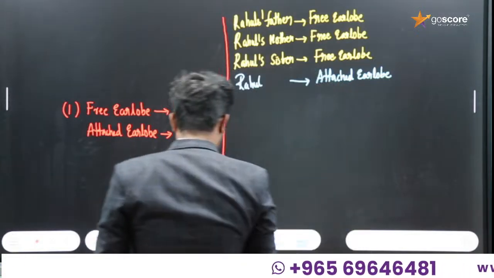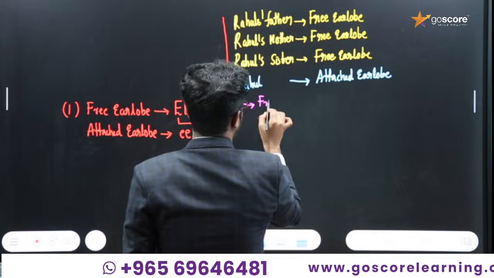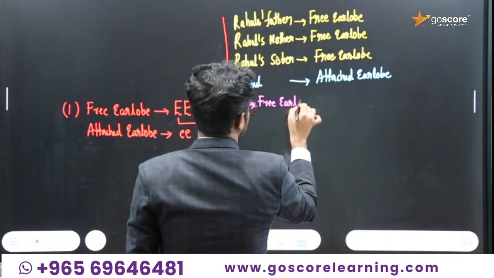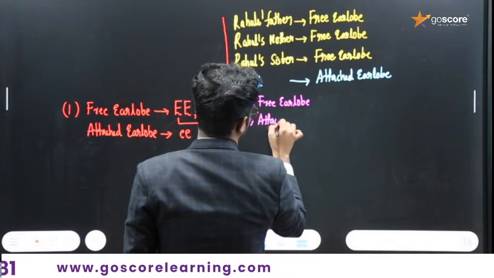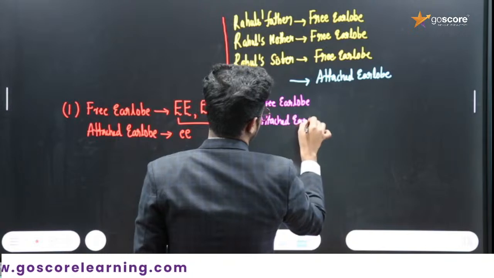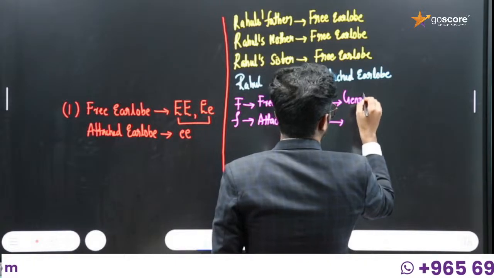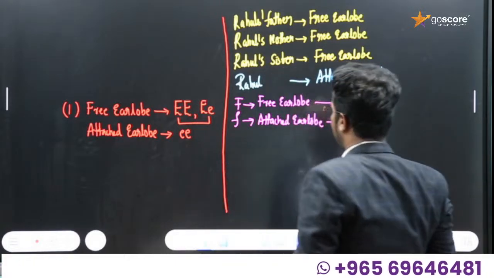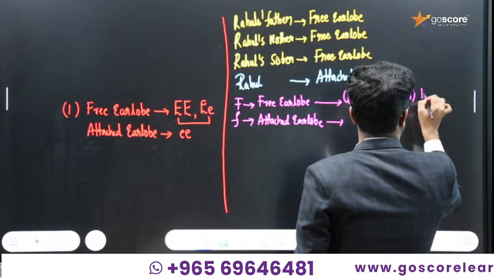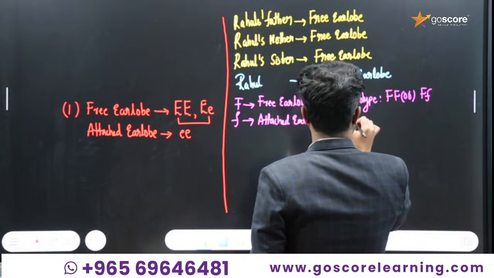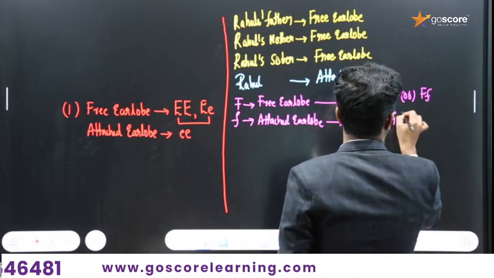They have already given that you can take capital F for free ear lobe and small f for attached ear lobe. What will be the genotype of these two? The genotype combination for the free ear lobe will be capital F capital F or capital F small f. And the genotype for the attached ear lobe will be small f small f itself.